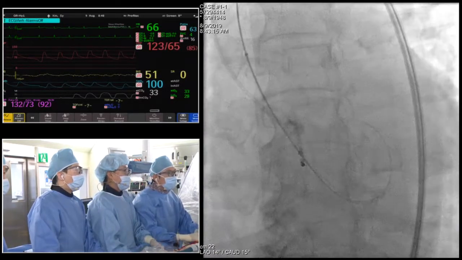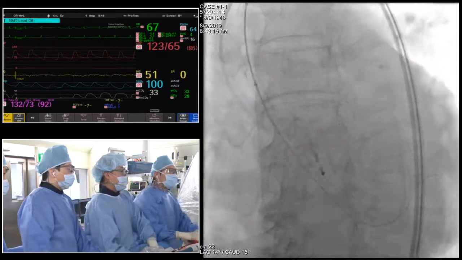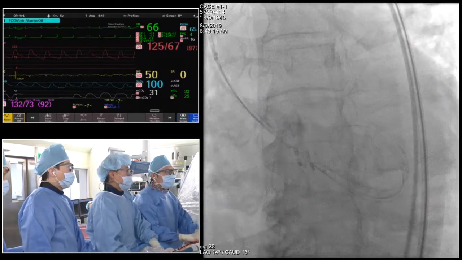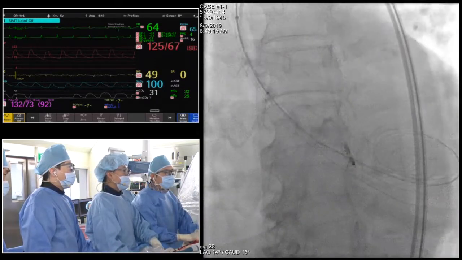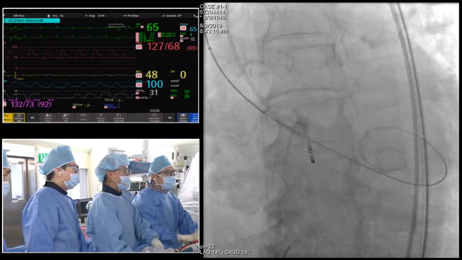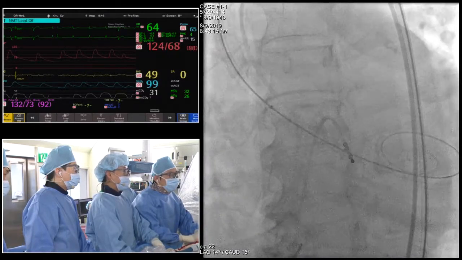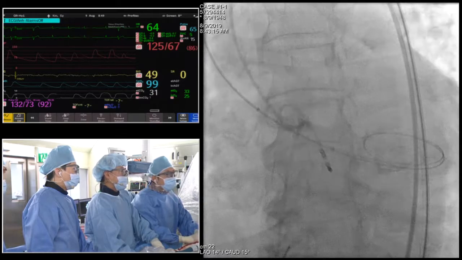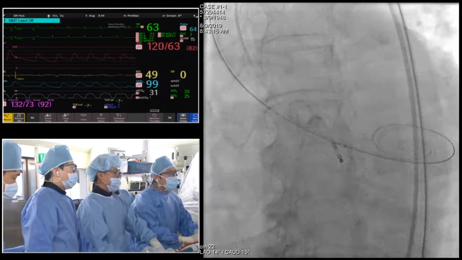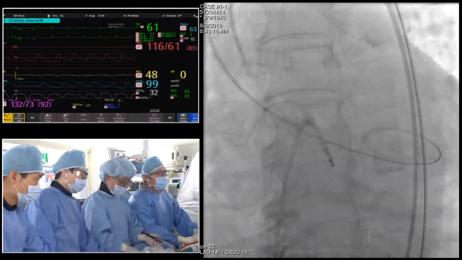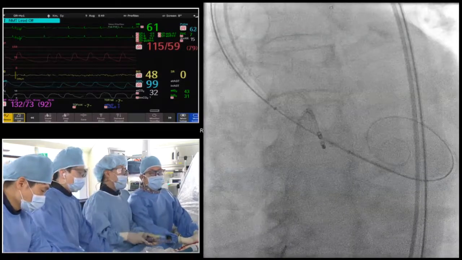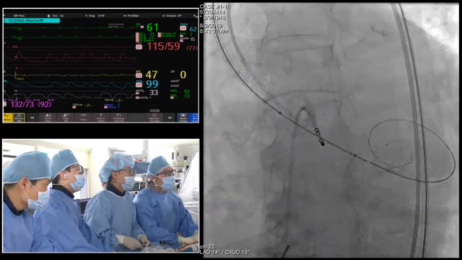Okay, and we're going to do pre-dilation in these patients with long calcium. I'm glad that you keep on working. Okay, got it. Okay, pre-shaped wire. Okay. This is the Safari, the small.